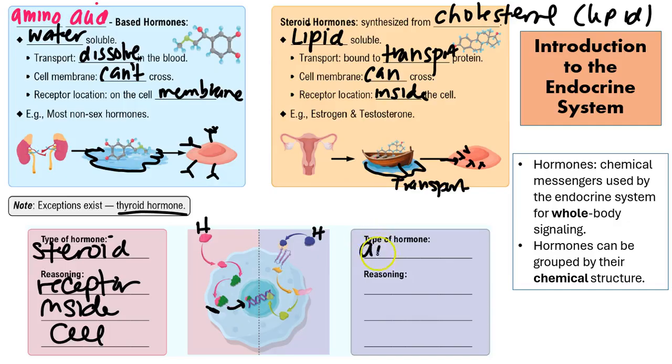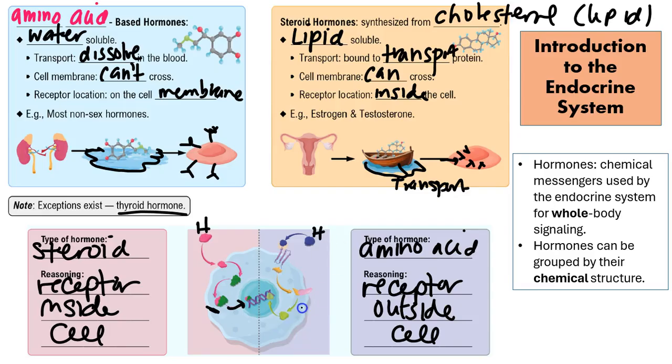Over here, automatically, this has to be the amino acid-based hormone. And the reason, the receptor is on the outside of the cell. You can also say the hormone cannot cross the cell membrane.